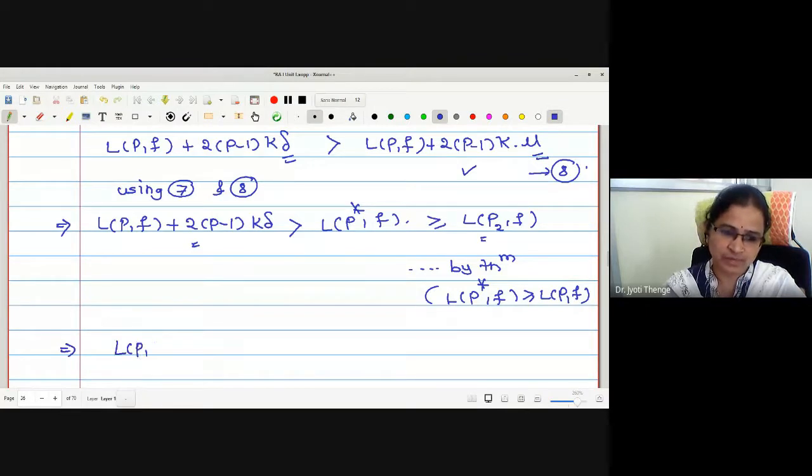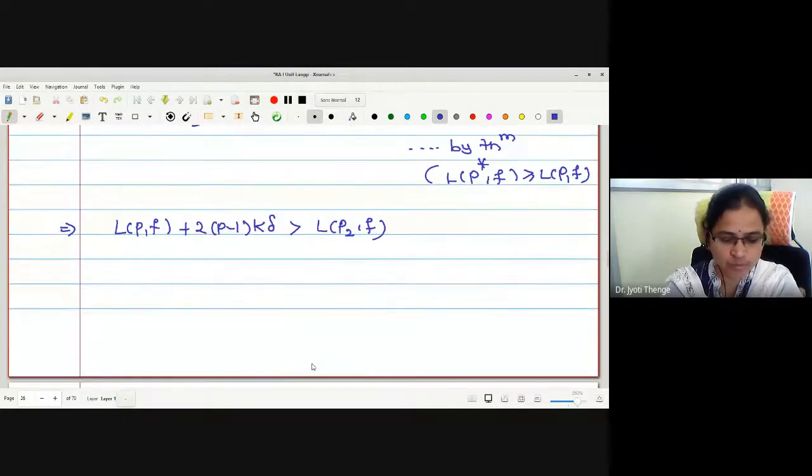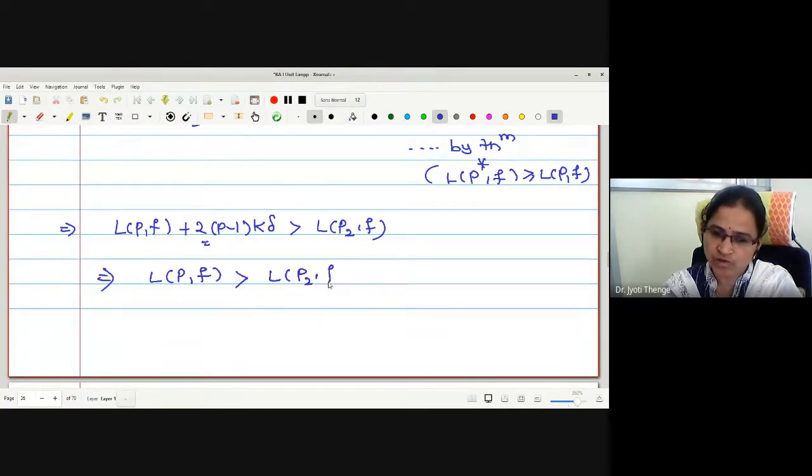Therefore, I have LPF plus 2 p minus 1 k delta greater than LP to F. Let me shift this term to the right. LPF strictly greater than LP to F minus 2 p minus 1 k into delta.